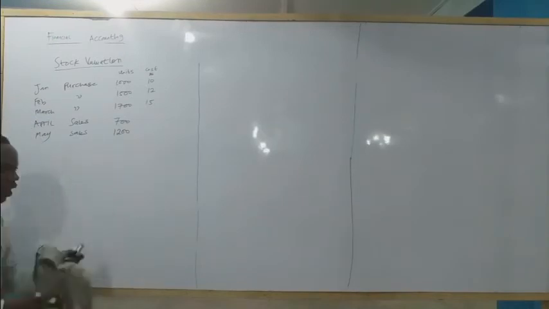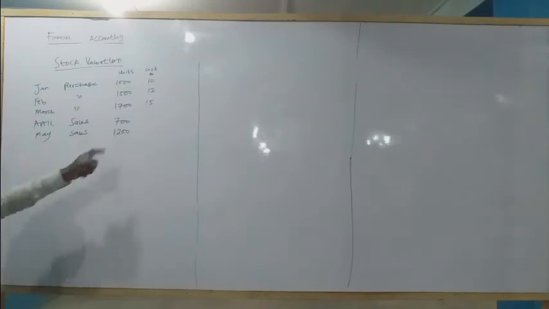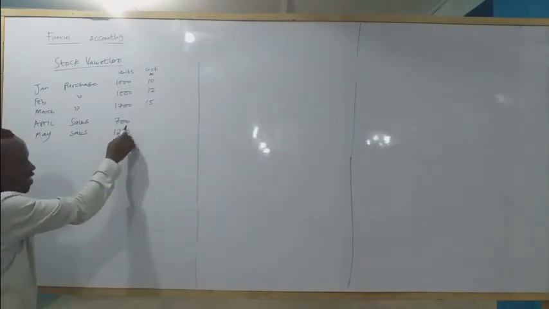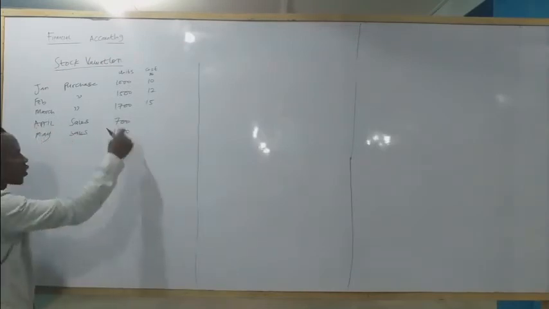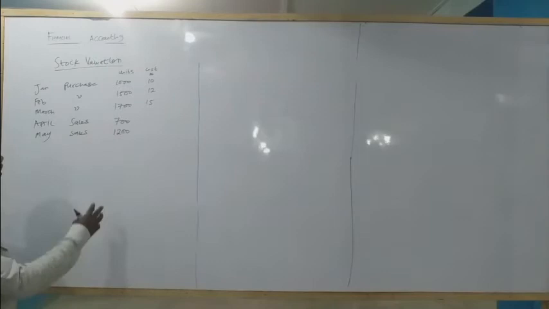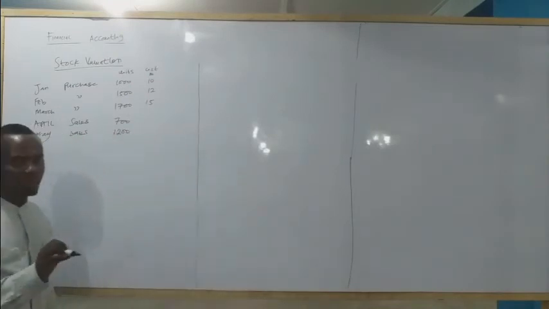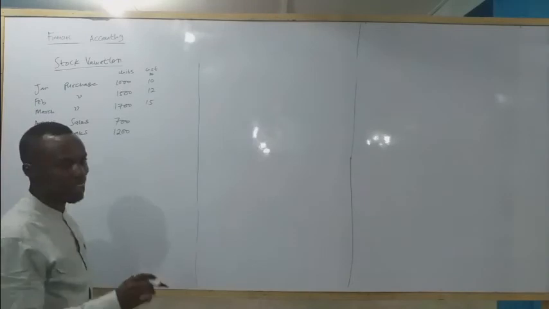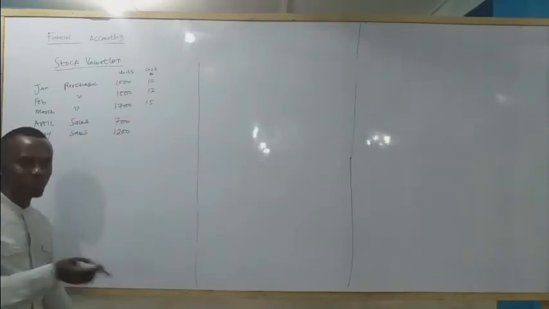So, what is the importance of stock valuation in this? The importance is how we determine the cost at which we will issue out these 700 units sold. At what cost will these 700 units be? At what cost will these 1,200 units be? That's the essence of stock valuation. And there are more than 3 methods. But for the purpose of this class, we are only taking 2 methods, which are the FIFO and the LIFO methods. FIFO means first in, first out. LIFO, last in, first out. So let me complete this question and let's look into it.